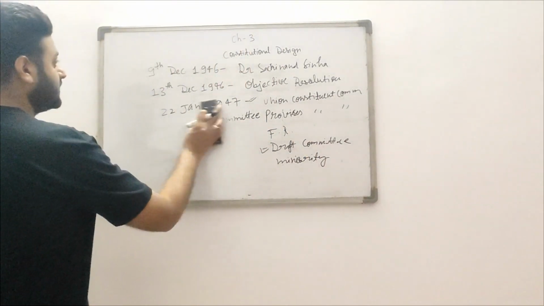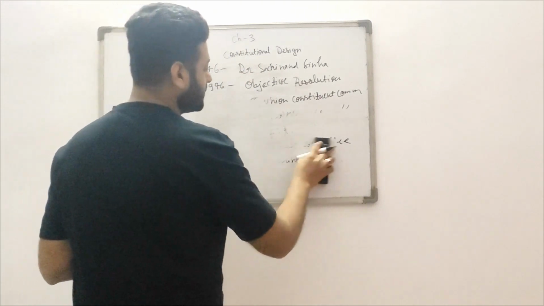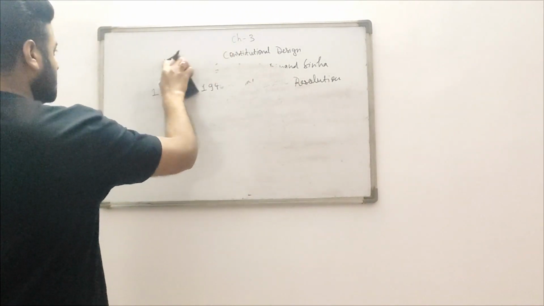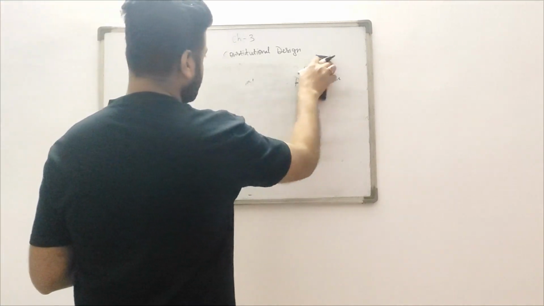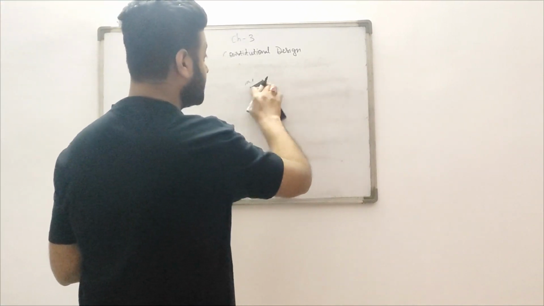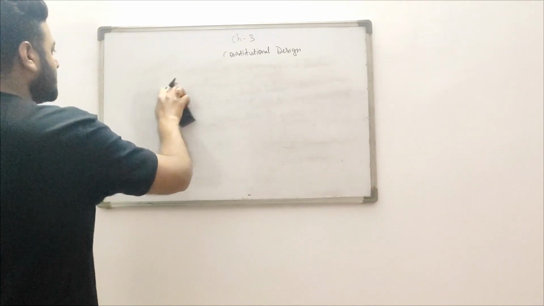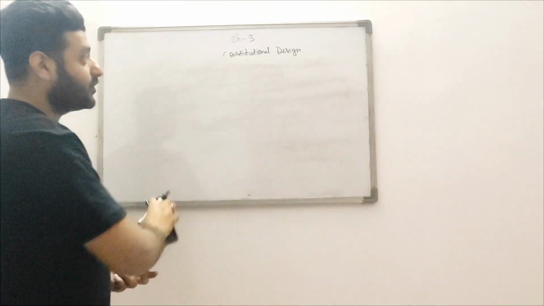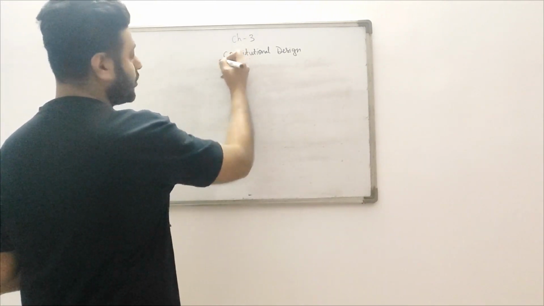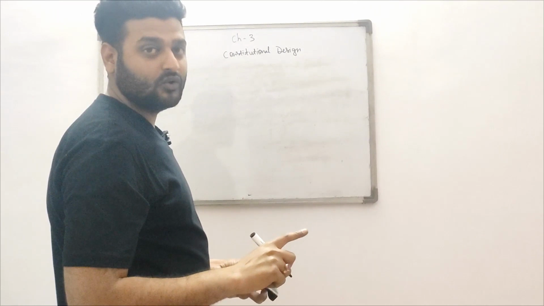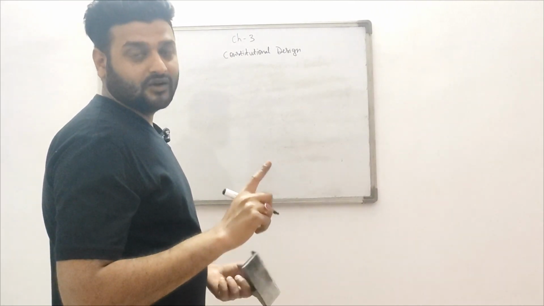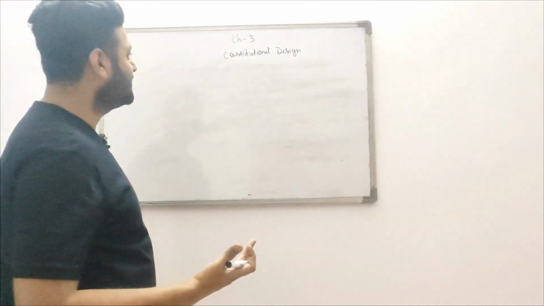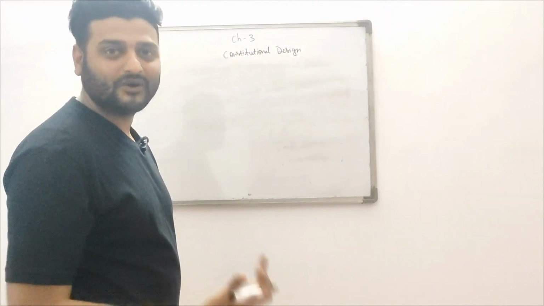I'm writing here the names of the people who were in the Draft Committee, because this committee is really very important, and these people worked very hard. The main person was Dr. B.R. Ambedkar. He is also known as the father of the Constitution, and some political thinkers said that he is the modern Manu. Who was Manu? Manu was the first Brahmana who compiled the Manu Smriti. These were the laws of the Brahmanas which were written in the Manu Smriti.